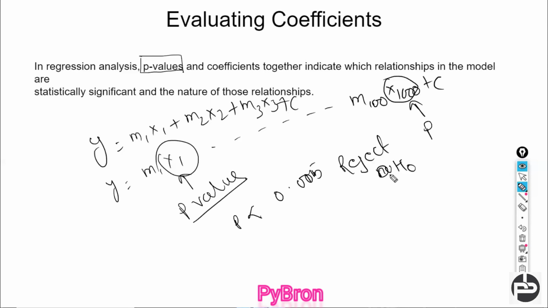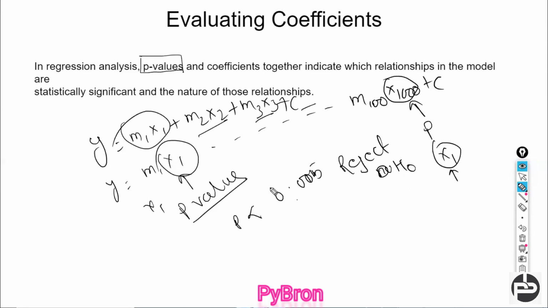So if your p value is less than 0.05, then you have to reject the null hypothesis, H naught, meaning the variable has some effect. Suppose you calculate the p value for x1. If the p value is less than 0.05, then x1 is an important factor. You cannot skip this x1. Similarly, you can calculate for x2, x3, x4 and so on, and after that you can find which independent variable is important, right?